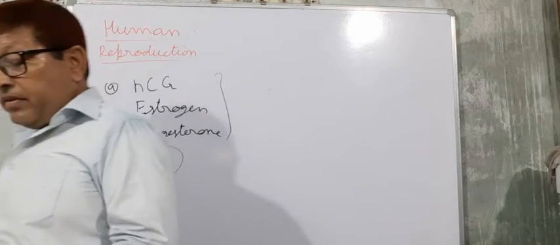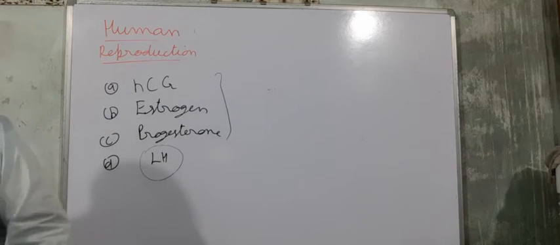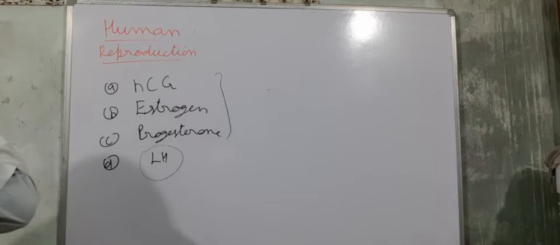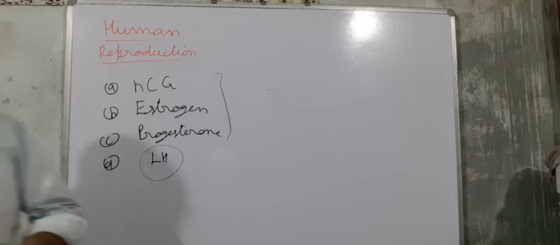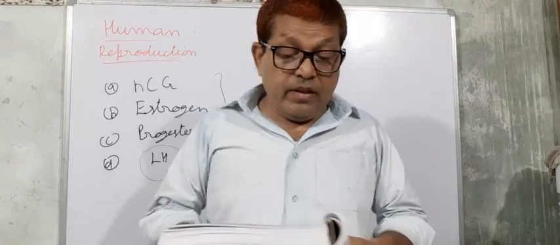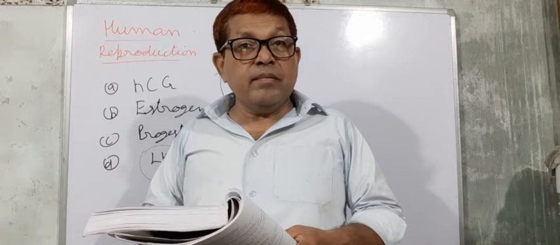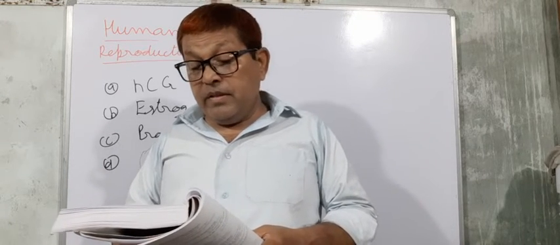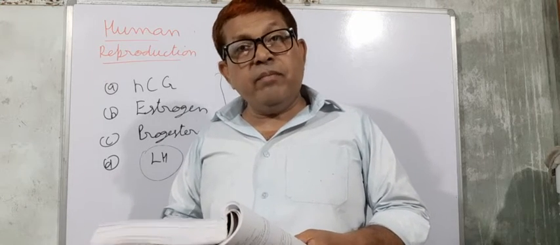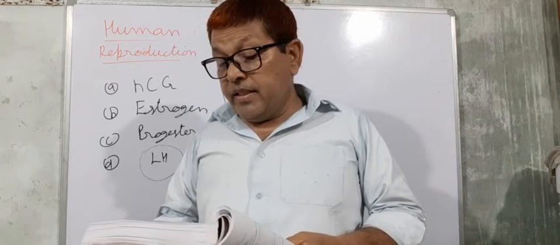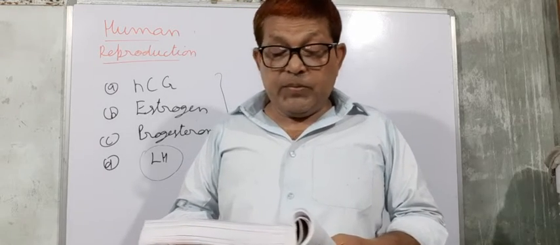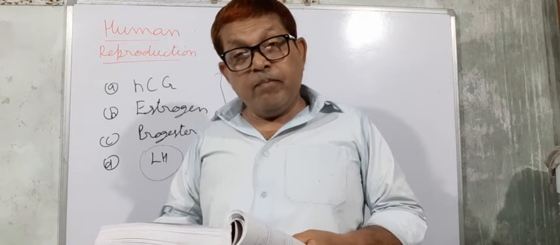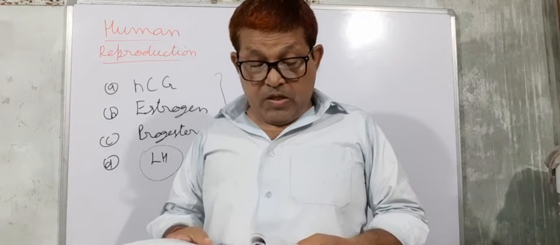Now one more question. Identify the odd one from the following. Four options are given. A. Labia minora, B. Fimbriae, C. Infundibulum and D. Isthmus. You have to find the odd one. So labia minora is the odd one.